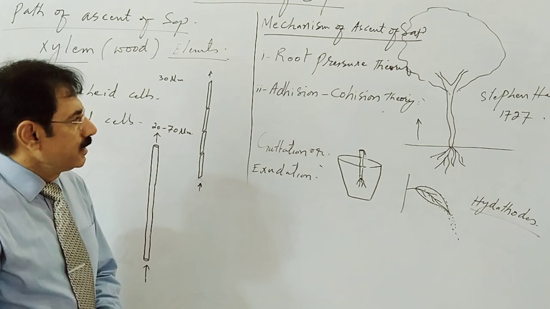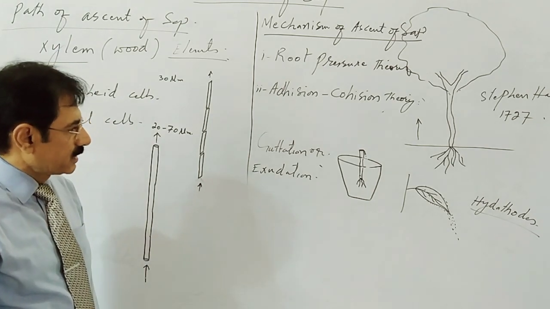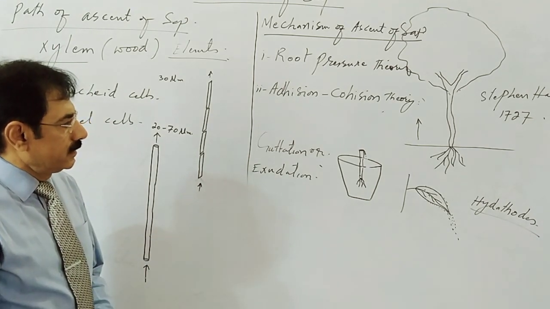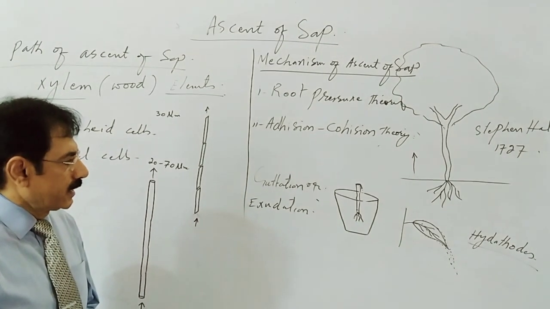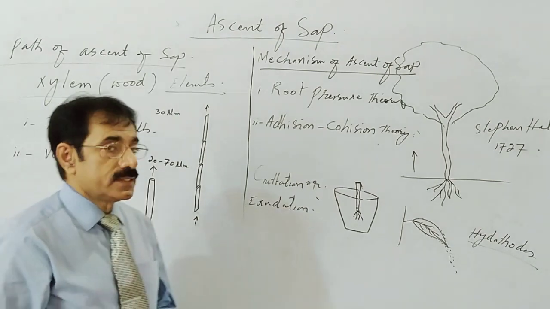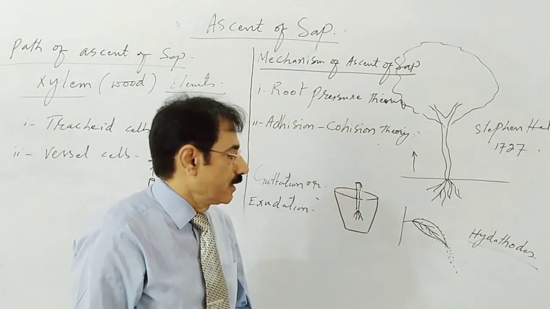Root pressure theory is proved by these two simple experiments, and the process of guttation occurs only at night time. Why does it occur during night time?